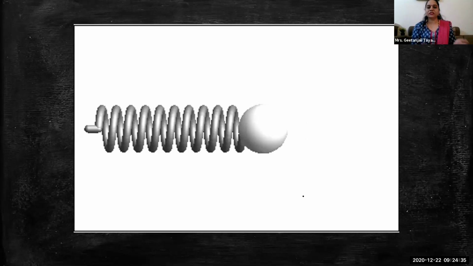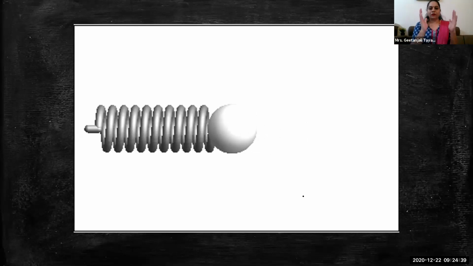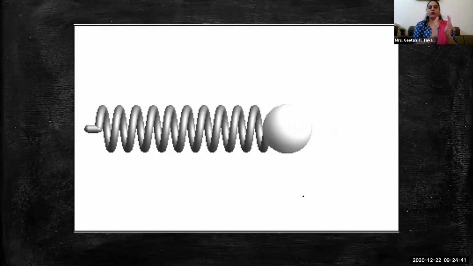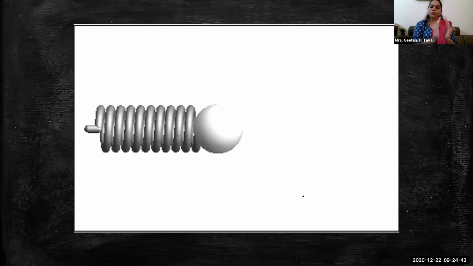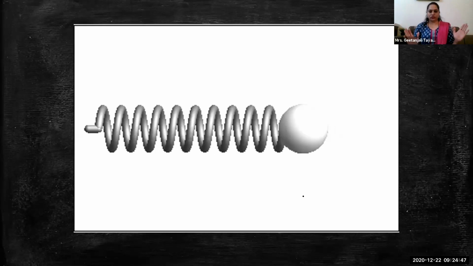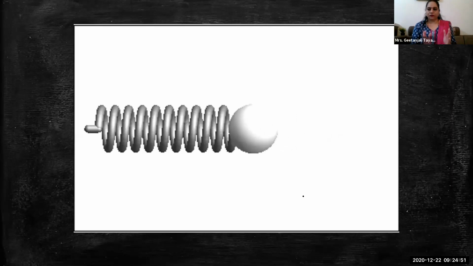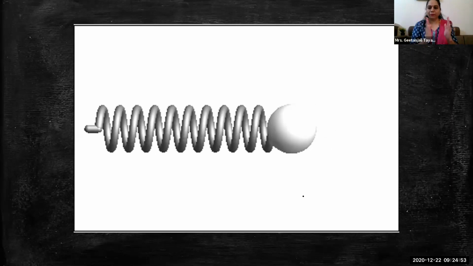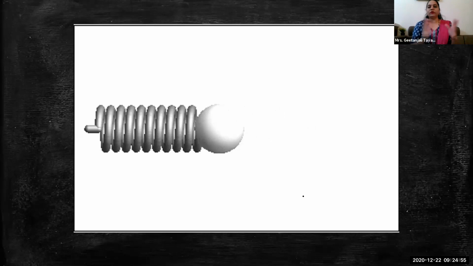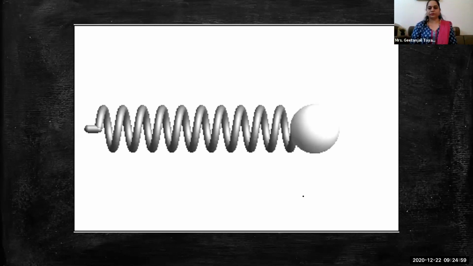But when we say the spring has potential energy, at that rest position or compressed position, potential energy is there. When we release the spring, the potential energy is released. Understand this concept clearly: at rest, when compressed, it has potential energy. When we release the spring, the potential energy is released.